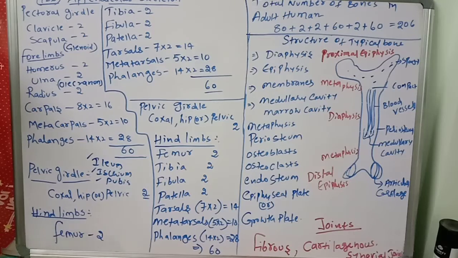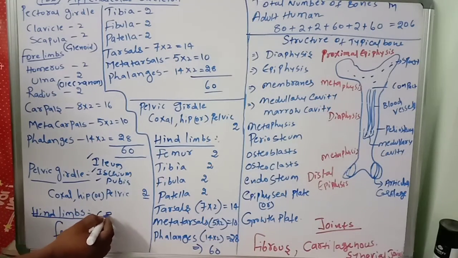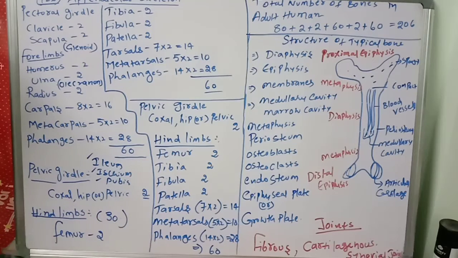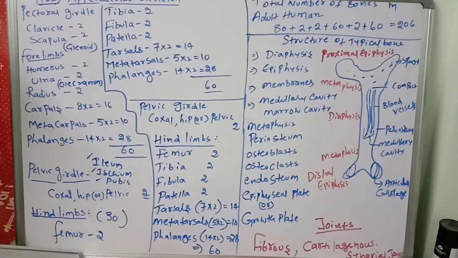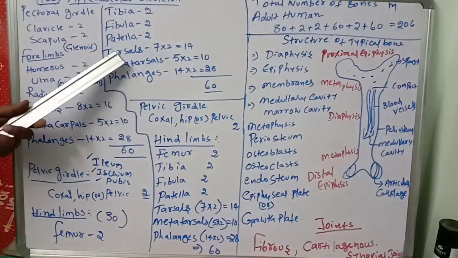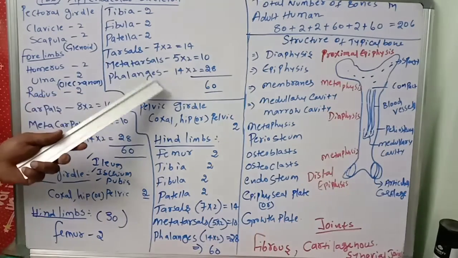Come to the lower limbs. There will be the femur, the thigh. Thirty bones in each limb. So there will be the thigh region and the leg. The femur fits into the acetabulum of the pelvic girdle. Femur 2, tibia 2, fibula 2, and the tarsals 14, metatarsals 10, phalanges 28.